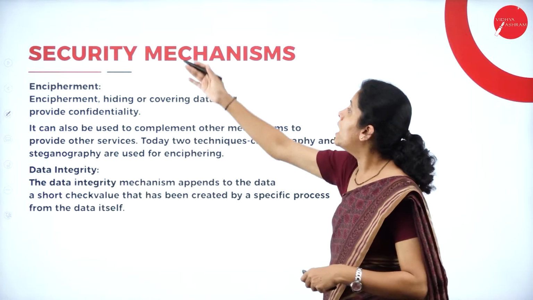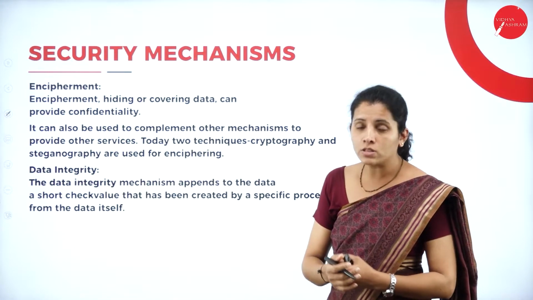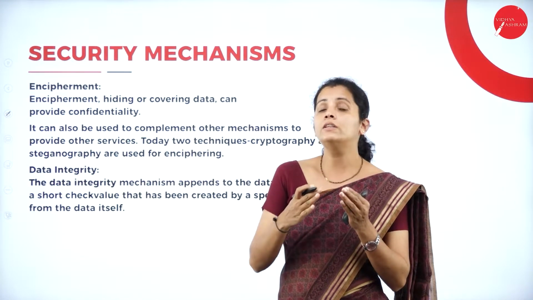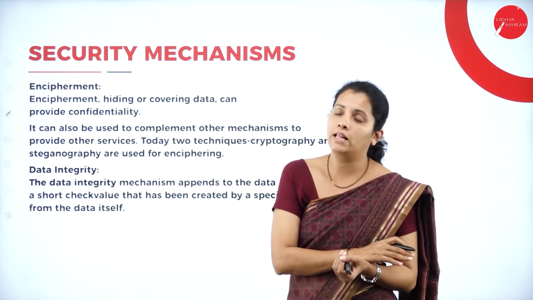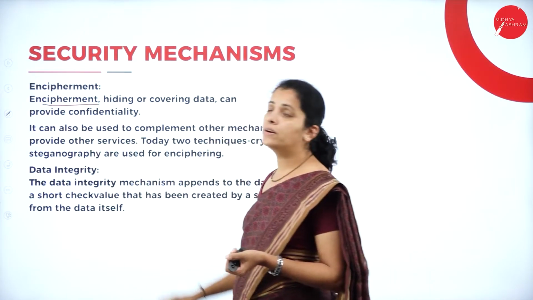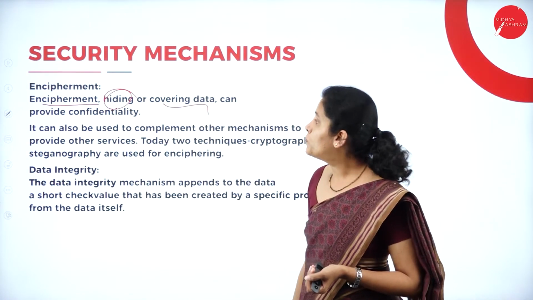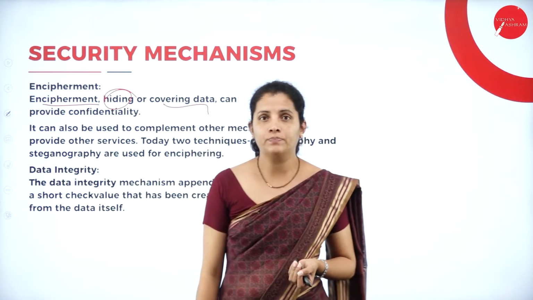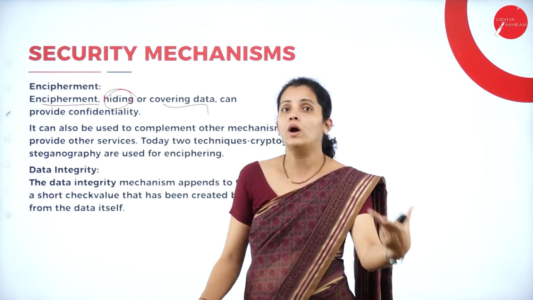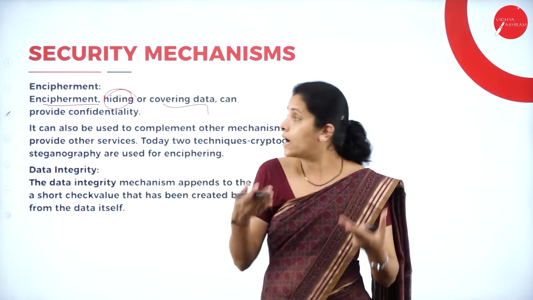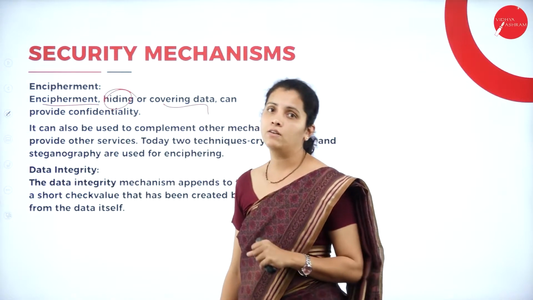Moving forward, I'm going to have encipherment. So what is encipherment? Suppose I want to mask or convert the data I have, that can be achieved with the help of encipherment. So here encipherment is nothing but hiding or converting data to provide data confidentiality. So what is data confidentiality? That is nothing but privacy. To provide privacy, what do I want to do? Here I want to hide or convert whatever data I have into another form.